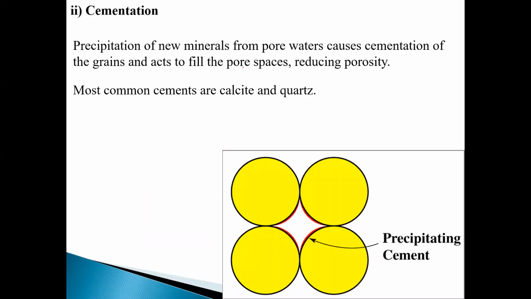Precipitation of new minerals from pore water causes cementation of grains and acts to fill the pore spaces, reducing the porosity. Porosity is the same as your matrix, and matrix and cement fill the pore spaces and reduce the porosity. And these cements are calcite and quartz.